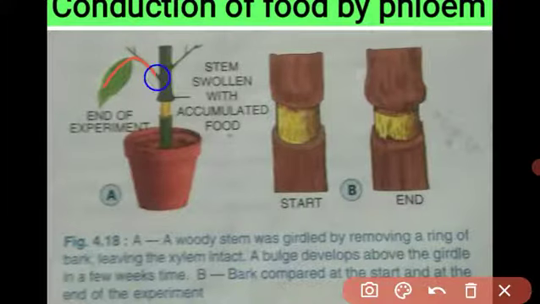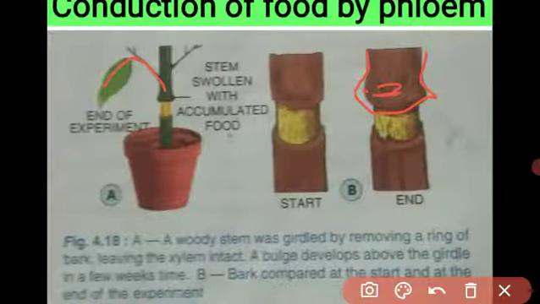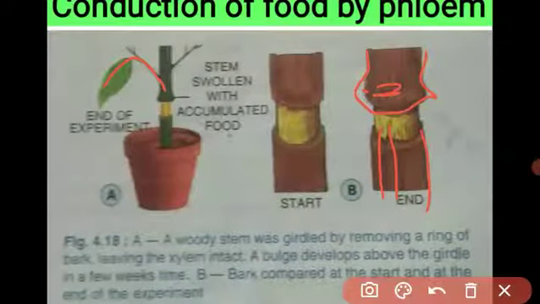The phloem tissue transports the food material to all directions, all parts of the plant. But here what happened, I removed the phloem tissue, so the food is not transported in the downward movement. Then the food accumulates in this part, and this is called girdling. Got it? The food is not transported downward, the root is not getting the food. So after few days the plant stops growing, and it may die. Because why? The root is not getting the food, the nutrients, so the root is not able to absorb the material from the soil.